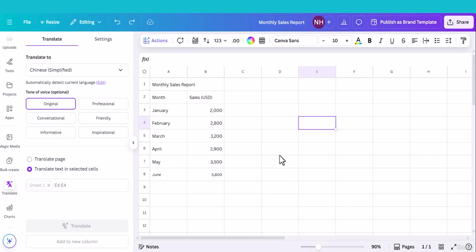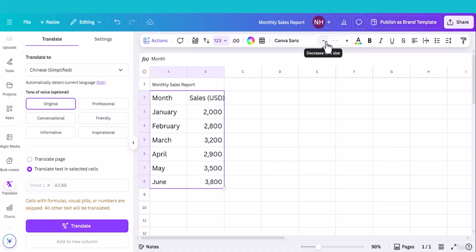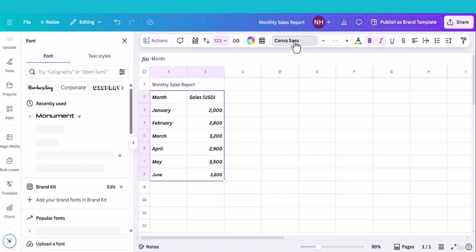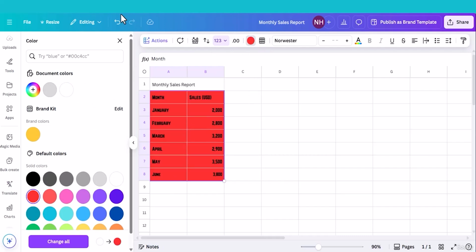It will open up a new window. You can do everything with Canva Sheets. For example, if I select the data, I can increase the size of the data, decrease the size of the data, make it bold, italic, or underline. I can change the font of the data. For example, if I choose this one, I can change the background color of the data. Click color palette and choose your desired color. For example, I am choosing bright red. It will change the color.